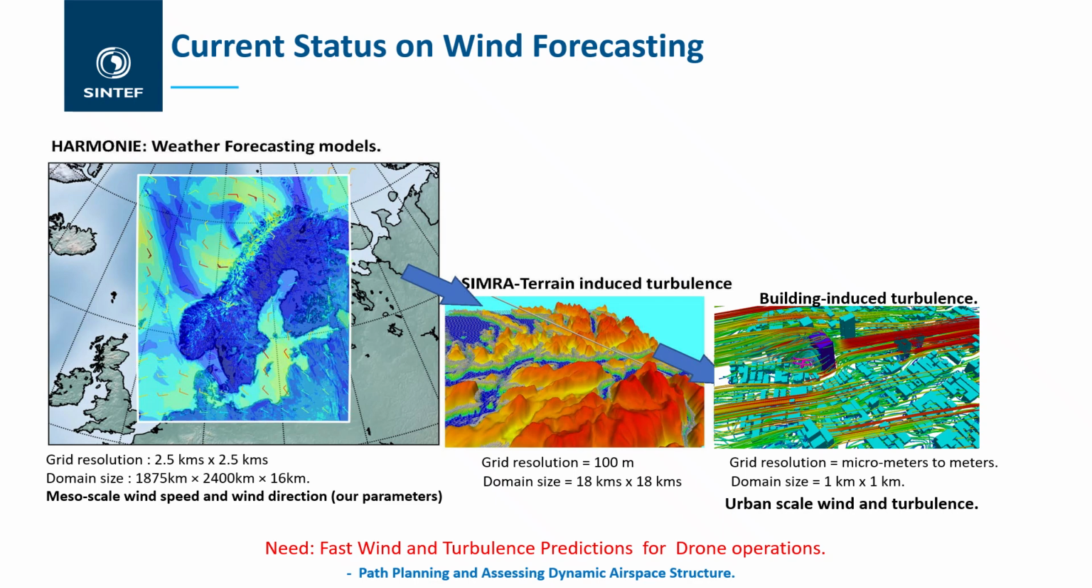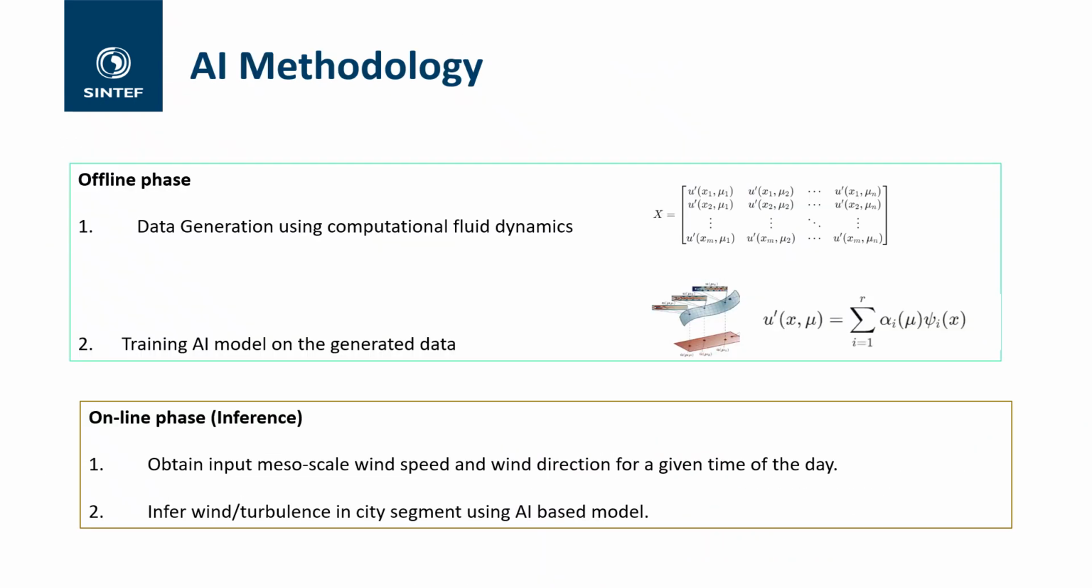Now, what's the methodology? The methodology involves an offline phase and an online phase. In the offline phase, we train the AI model on the big data, on the generated data, and this data is generated using computational fluid dynamics. And in the online phase, we use this AI model to infer wind and turbulence in the city segment.